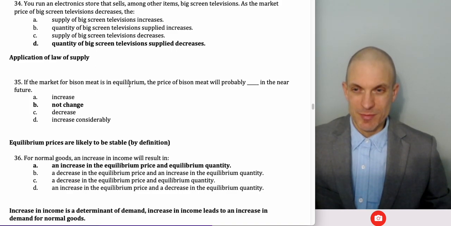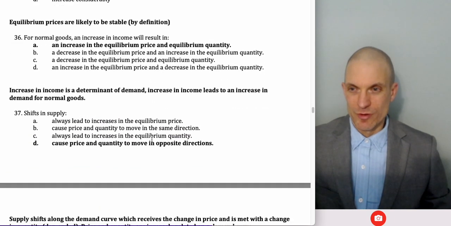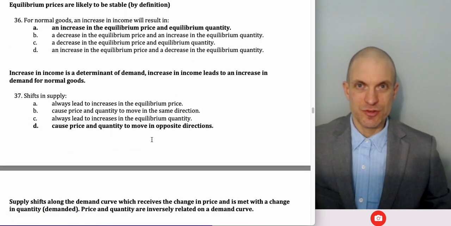If the price for bison meat is in equilibrium, the price will probably not change in the near future. That's kind of the definition of equilibrium. Expect it to be stable. For normal goods, an increase in income, that's a demand shifter. Increase in income will lead to an increase in demand for a normal good, decrease in demand for an inferior good. And so as a result of this increase in demand, we get a higher equilibrium price, higher equilibrium quantity.